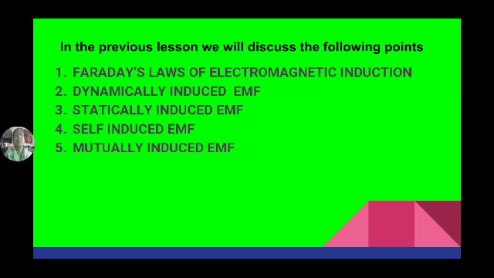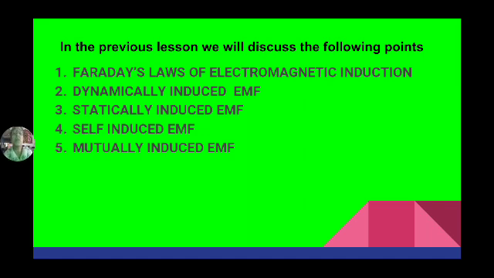Whenever a conductor cuts the flux, some flux links with the conductor, hence EMF is induced. But the amount of EMF induced is directly proportional to the rate of change of flux linking with the coil, at what rate the flux linking with the coil is changing. That rate of change of flux means dφ/dt.